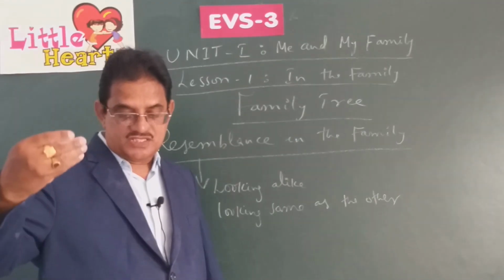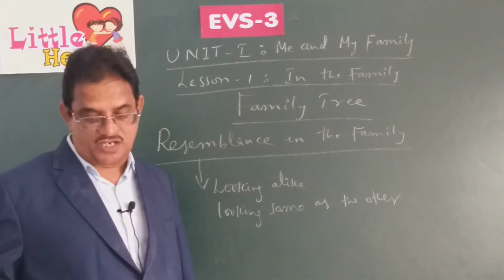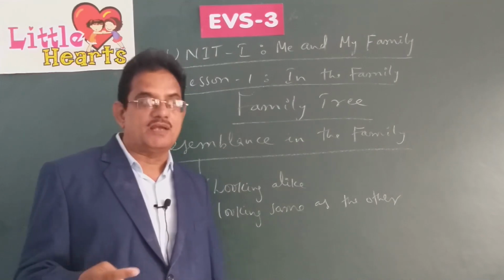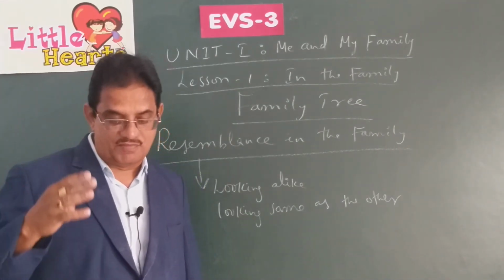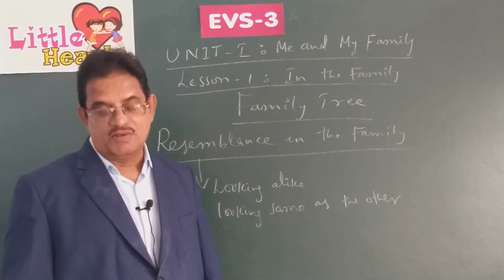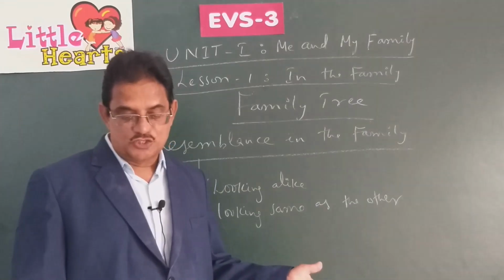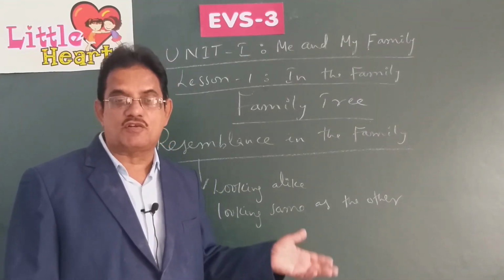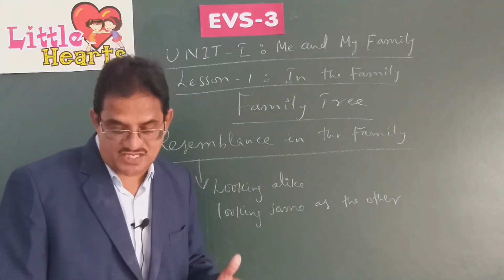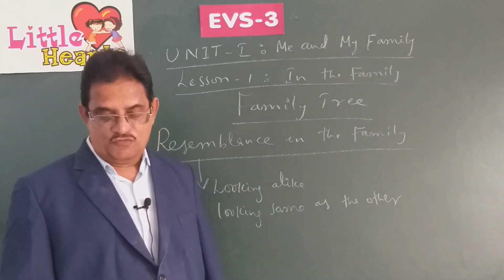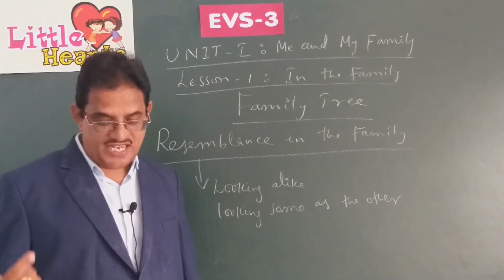So, because of this passing of hereditary characteristics from one generation to another, we sometimes look like our paternal relatives, or sometimes we look like our maternal relatives. Maternal means from the mother's side, paternal means from the father's side. So, paternal relatives are the relatives from the father's side, maternal relatives are the relatives from the mother's side. Now, if you look at that picture there, you see Pooja looks exactly like her aunt.